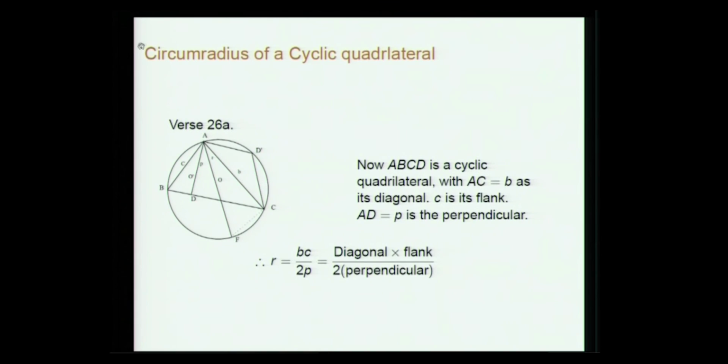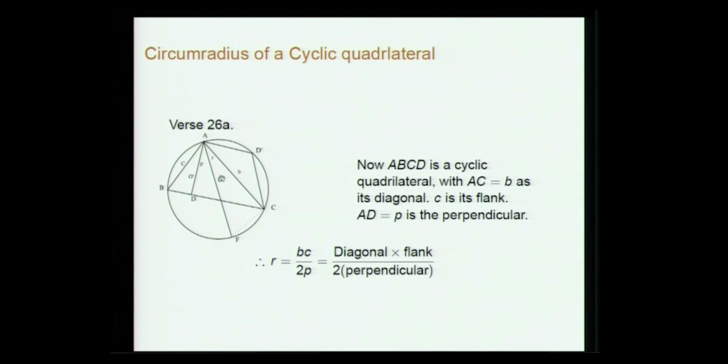Now, for a cyclic quadrilateral, again, ABCD prime is a cyclic quadrilateral. So, here AC is B, a diagonal, and AD is equal to P, the perpendicular. So, you make use of this triangular portion of the cyclic quadrilateral, in ABCD prime, you take this.